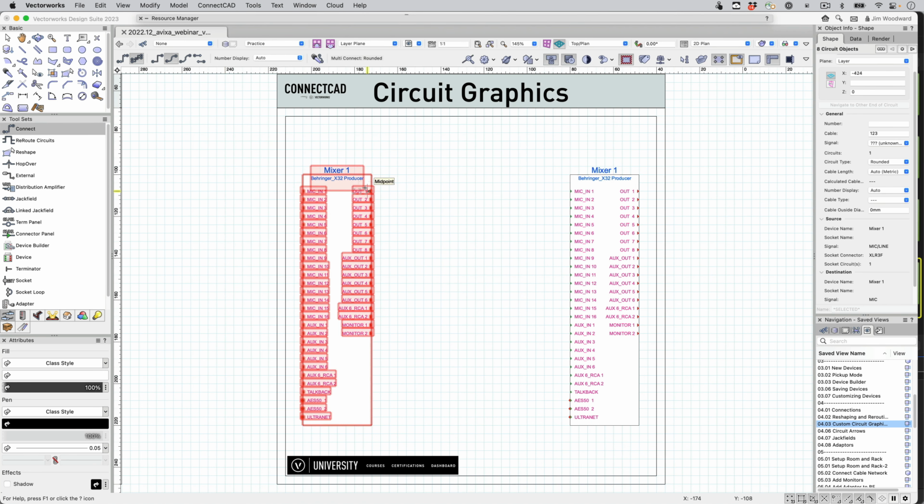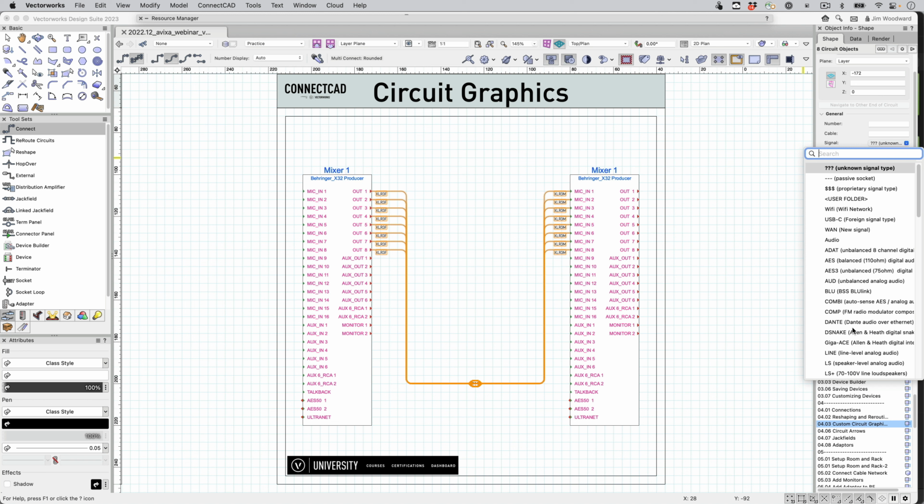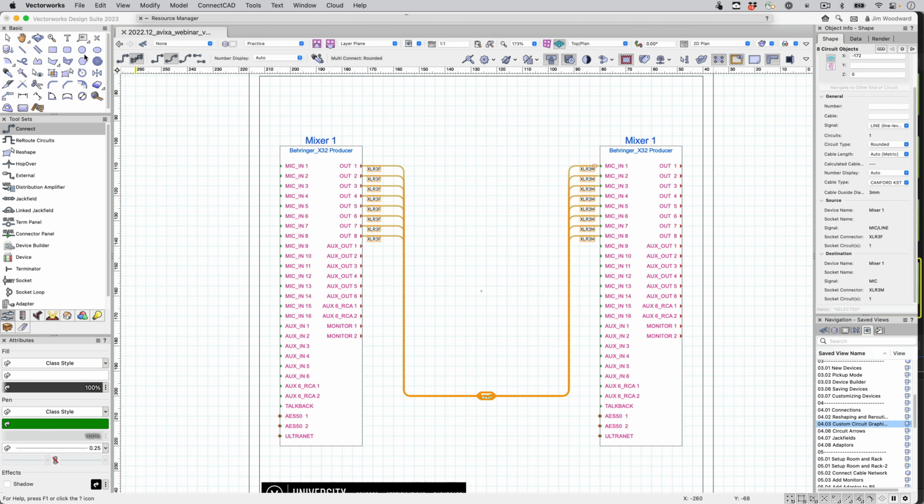In this instance, we'll give it the cable type or the signal type. And then when we switch to line, and then we can use that reroute circuit tool.